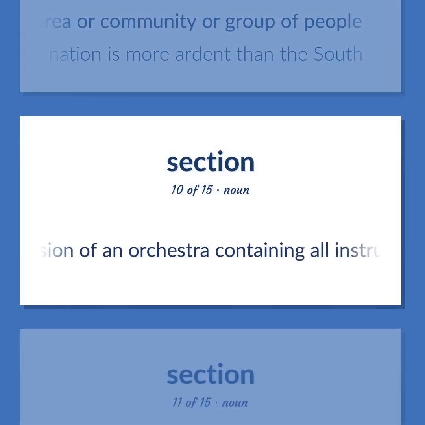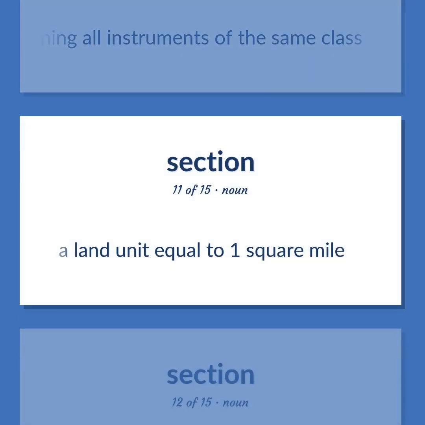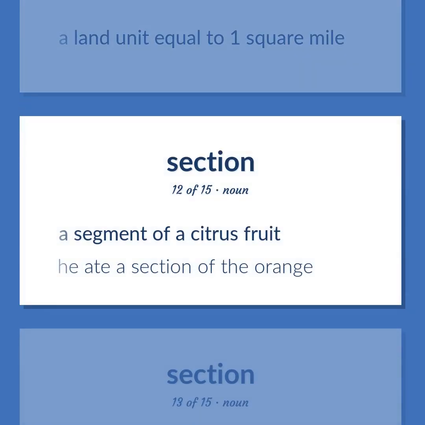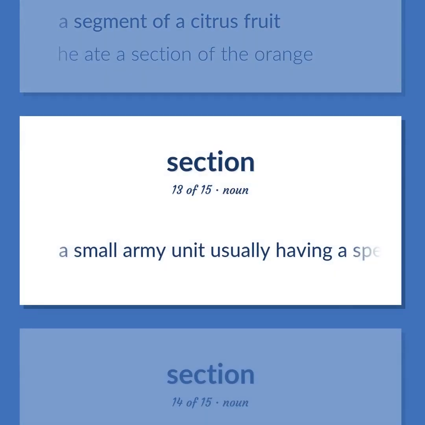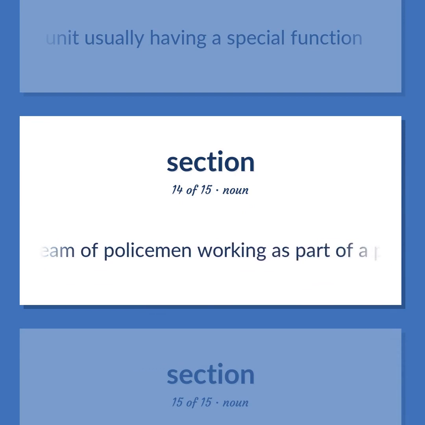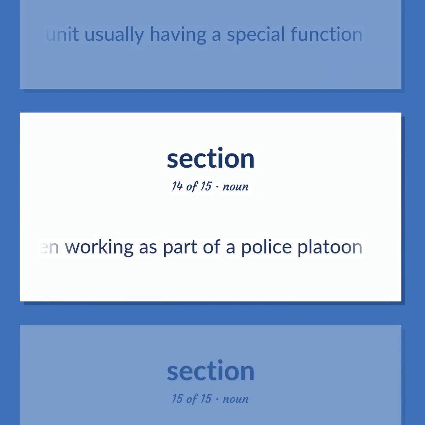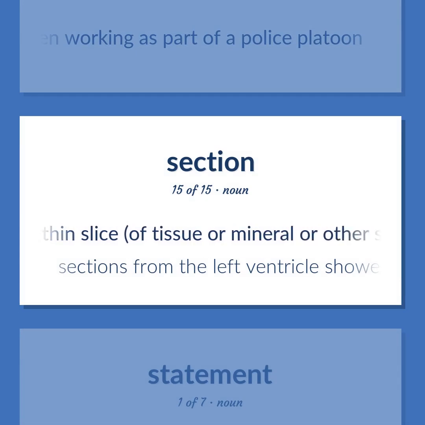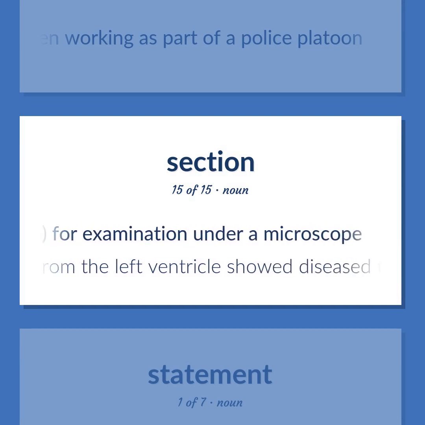A division of an orchestra containing all instruments of the same class. A land unit equal to 1 square mile. A segment of a citrus fruit. He ate a section of the orange. A small army unit usually having a special function. A small team of policemen working as part of a police platoon. A very thin slice of tissue or mineral or other substance for examination under a microscope. Sections from the left ventricle showed diseased tissue.